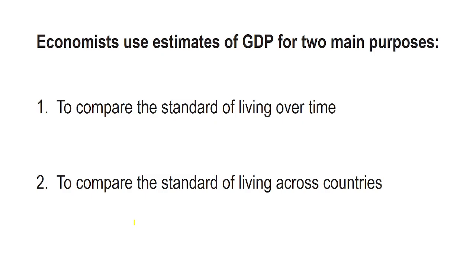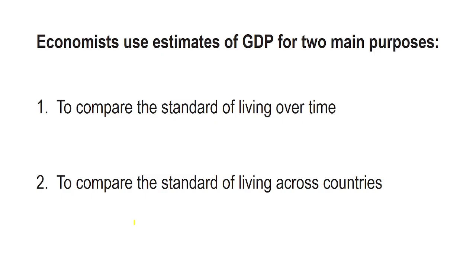By looking at real GDP growth, economists can track whether people in a country are, on average, getting wealthier or facing economic struggles. If GDP is growing, it usually indicates that the economy is producing more goods and services, which often translates to better jobs, higher wages, and an improvement in the standard of living for people.